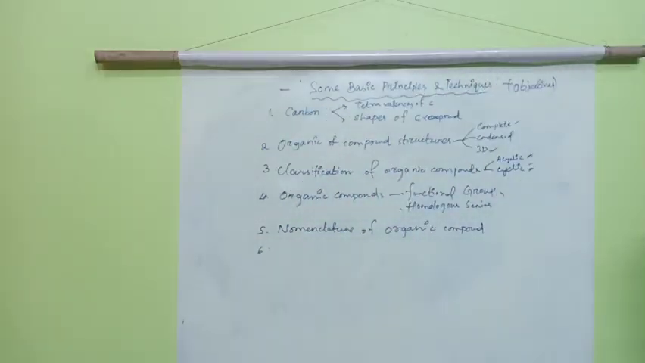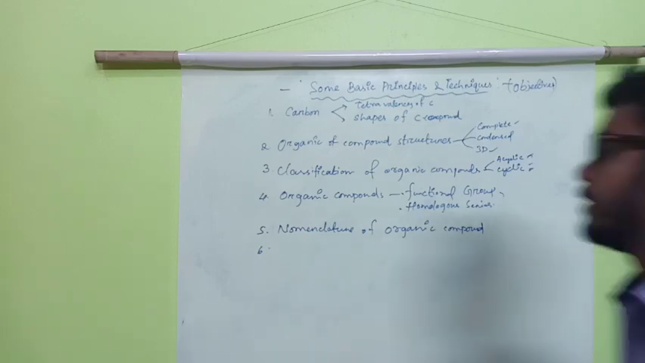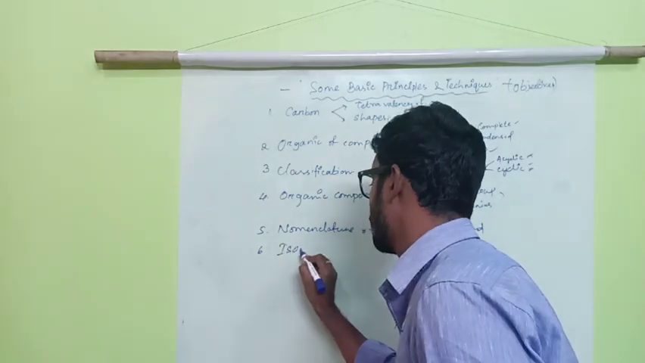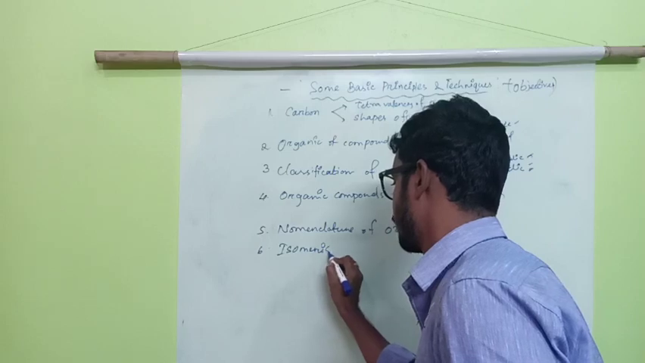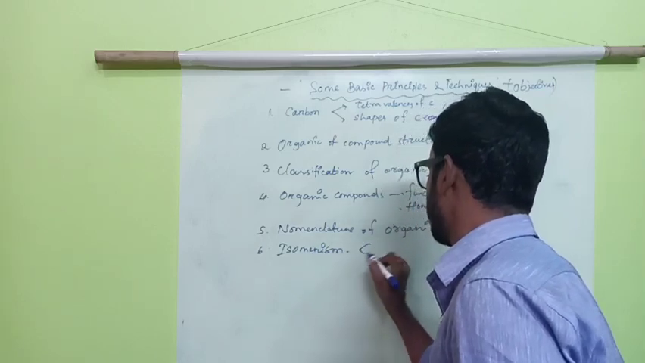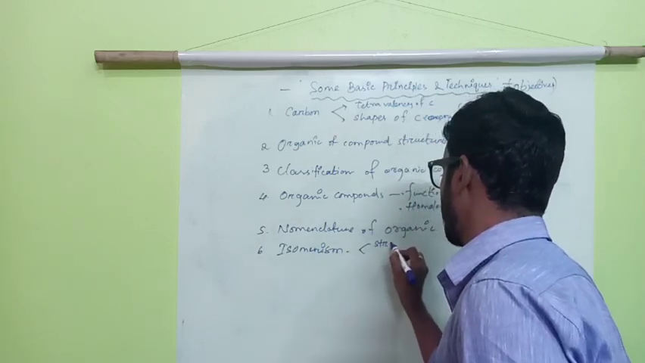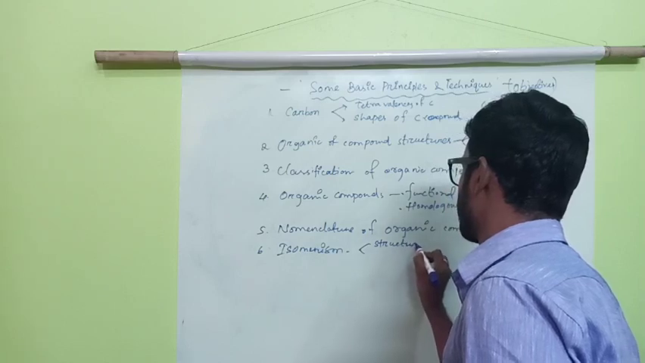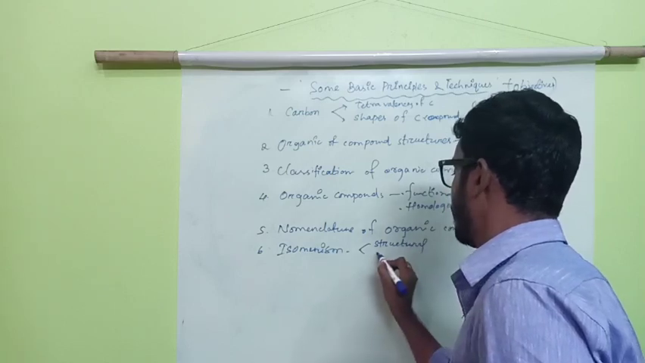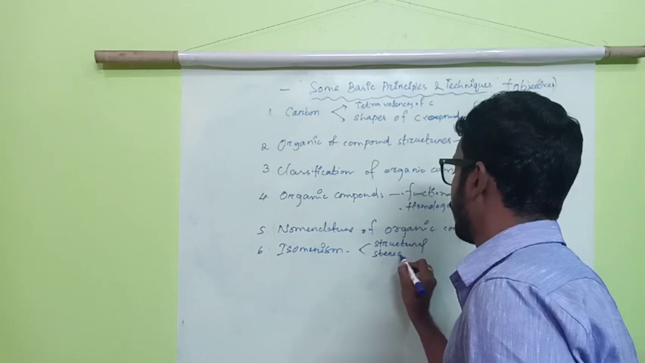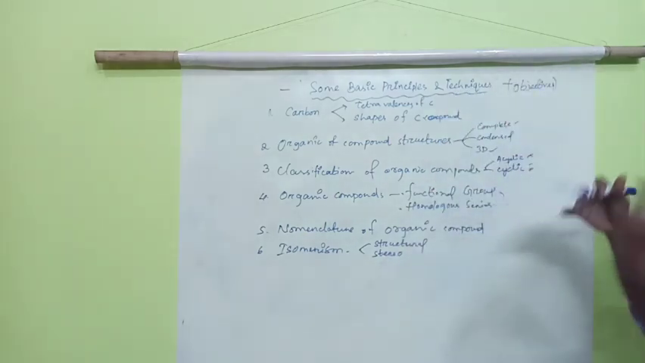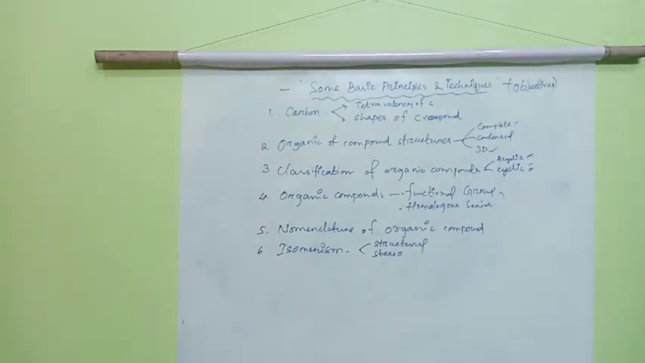Next, what else do you get to know? The isomerism part. What is isomerism? Don't worry. It is again stereo and structural isomerism, structural isomerism and stereoisomerism. Don't worry, I'll give the whole notes to you also. You will get to know about these things.